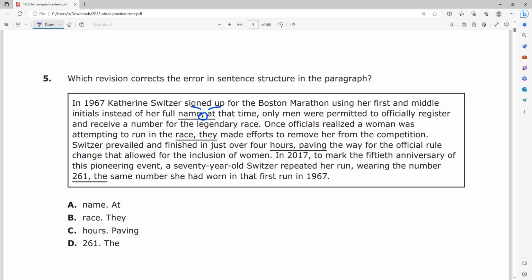And the thing after it, right? At the time, only men were permitted to officially register and receive a number for the legendary race. That's also a sentence, right? That's a full thought. I can tell my friend that only men can register for that legendary race, and they'll be like, oh, okay, I guess only men can go, right?